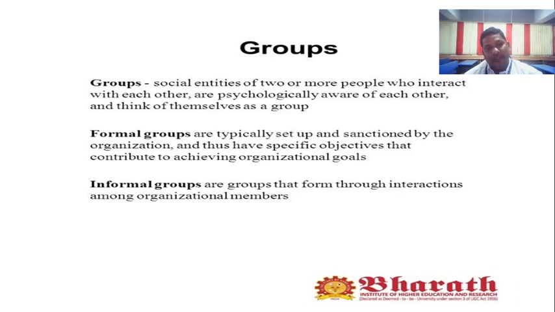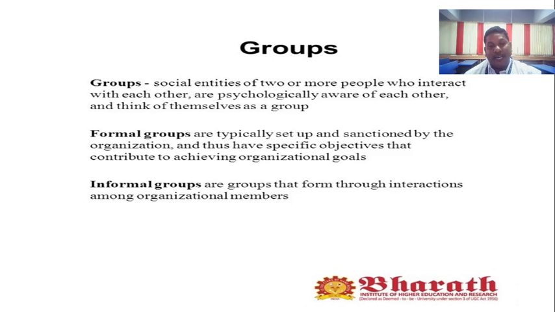What is the difference between formal groups and informal groups? A formal group is a designated work group defined by the organization structure, with distributed work that is assigned to establish some task. This is called formal group. The opposite, an informal group, is a structure whose organization is not exactly determined organizationally.